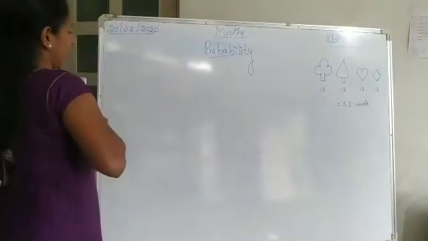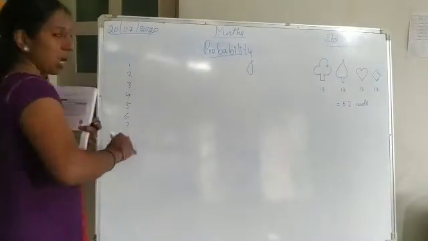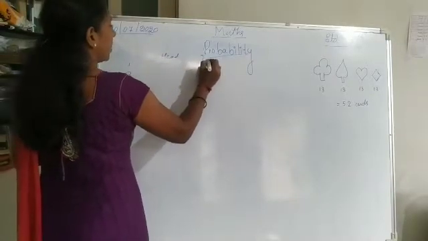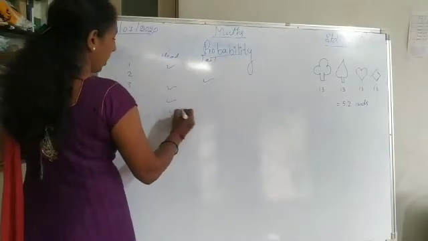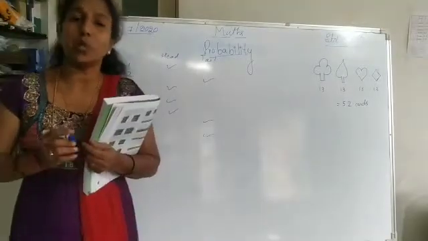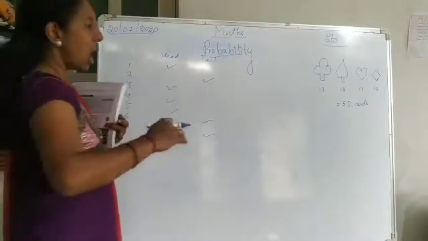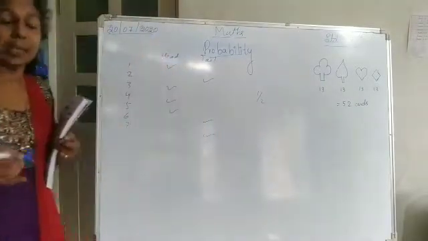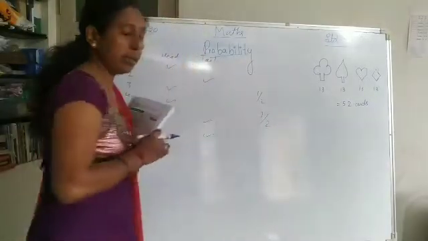So if I do this 1, 2, 3 times, these are the trials. Here I got head, here head, and here it is tail. Head, here tail, here head, tail, tail. If you go on recording like this, you will come to know that almost half of the times you will get the head and half of the times you will get the tail.